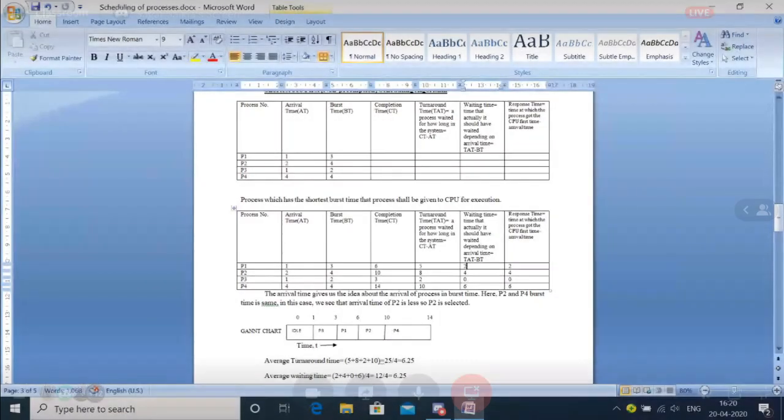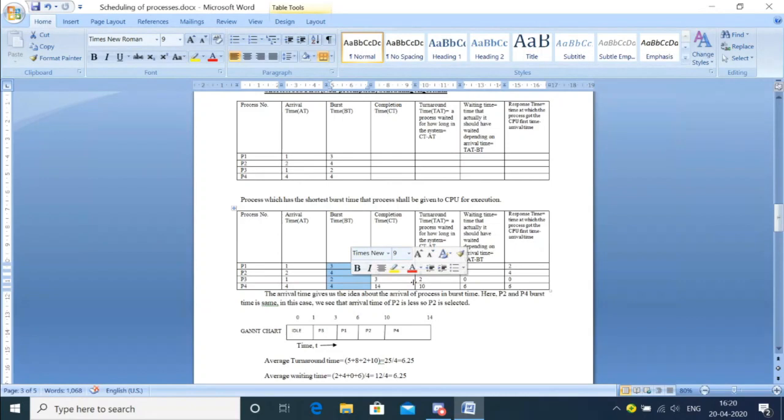It's very easy. It's turnaround time minus the burst time. So this is my turnaround time and this is my burst time. So how will I do it? It's very easy. 5 minus 3, 2. 8 minus 4, 4. 2 minus 2, 0. And then 10 minus 4 is how much? 6. So this basically gives me the waiting time.